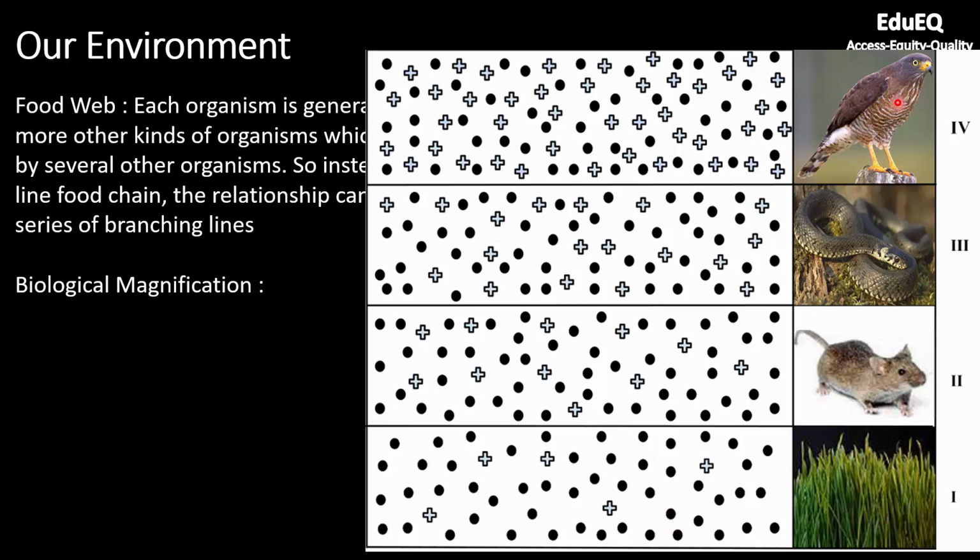And then finally, when this bird eats this snake, and this bird will also eat multiple snakes over its life, you can see the concentration of toxin keeps on increasing. Here you have 5 pluses, here you have more, here further more, and here you cannot even count the number of pluses. So this is how the magnification of pollutant or toxin is happening as we move from lower trophic level to higher trophic level. This is called biological magnification.